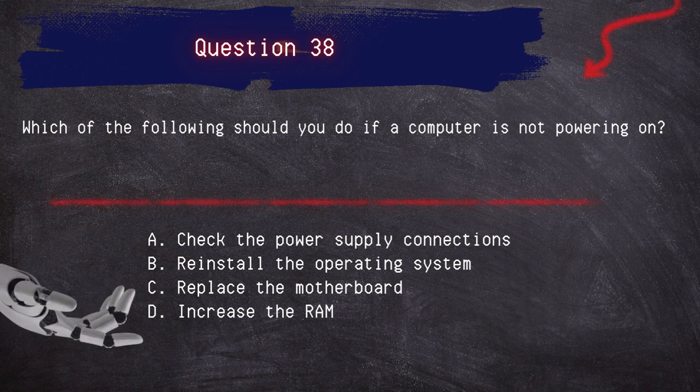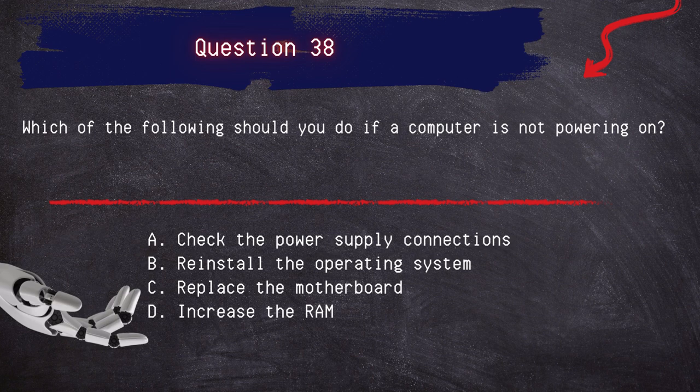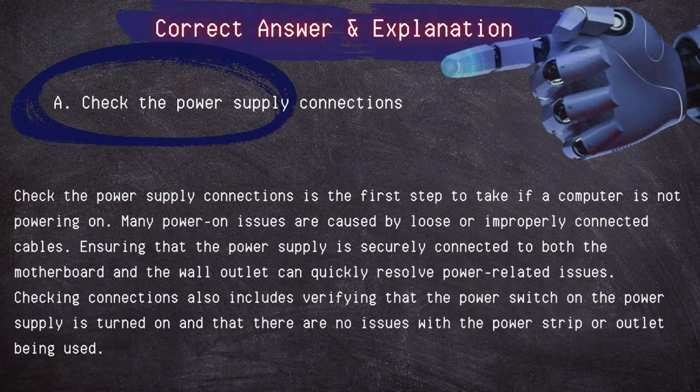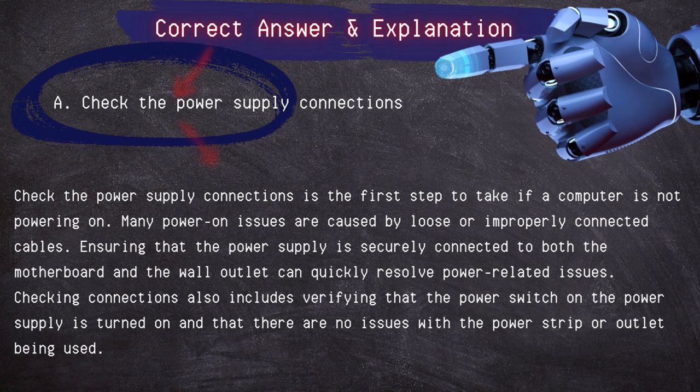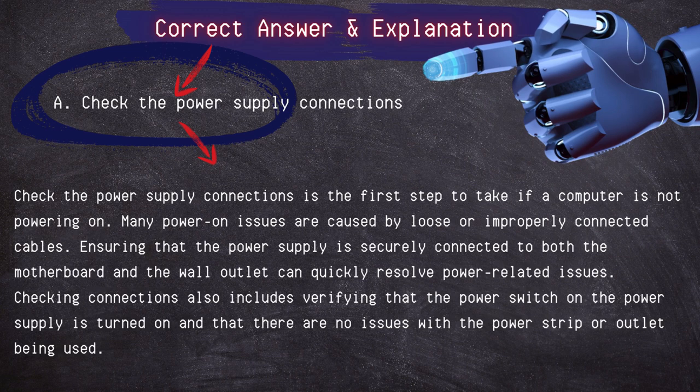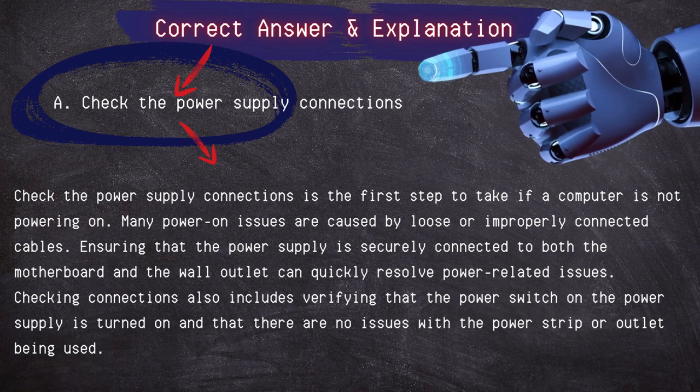Question 38. Which of the following should you do if a computer is not powering on? Check the power supply connections, reinstall the operating system, replace the motherboard, increase the RAM. Correct answer, check the power supply connections. Checking the power supply connections is the first step to take if a computer is not powering on.